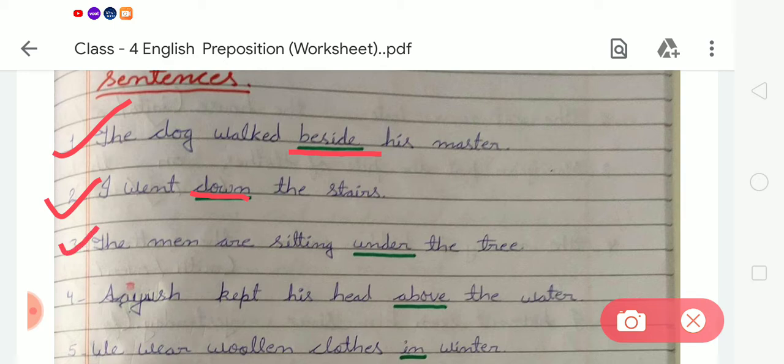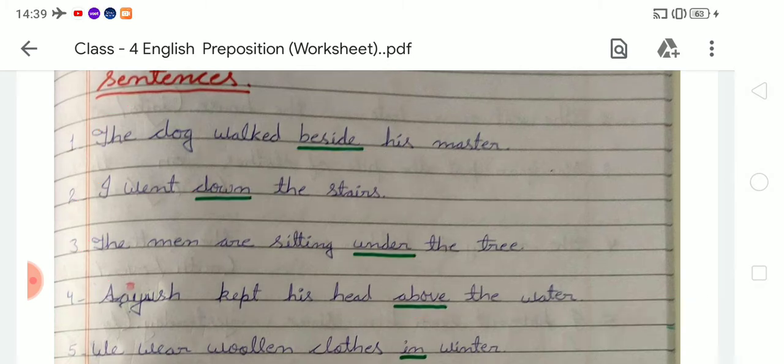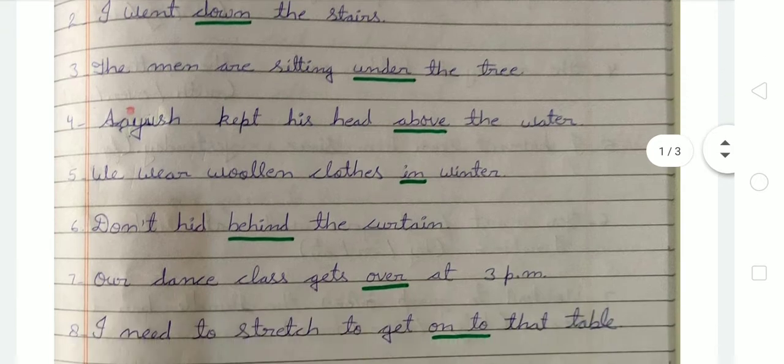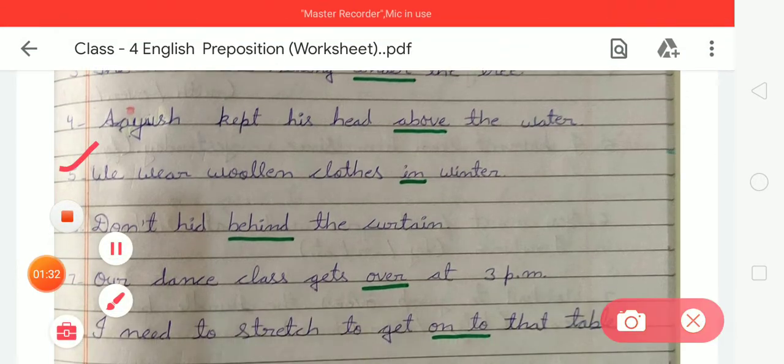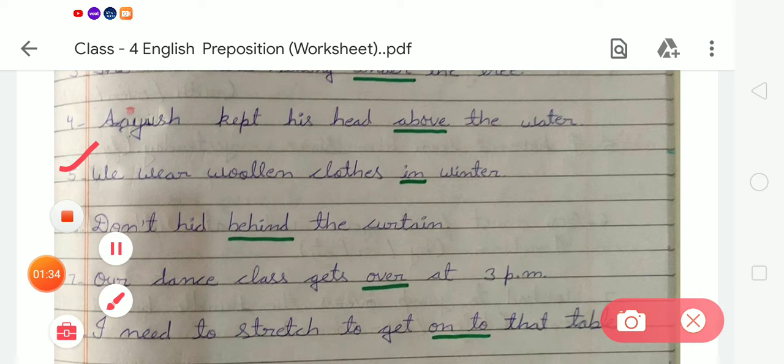Now next, third: the men are sitting under the tree. Here we have to underline the word under. Next, number 4: Ayush kept his head above the water. Here the word above is a preposition, so we have to underline above. Now next, number 5: we wear woolen cloth in winter. Here we have to underline the word in.